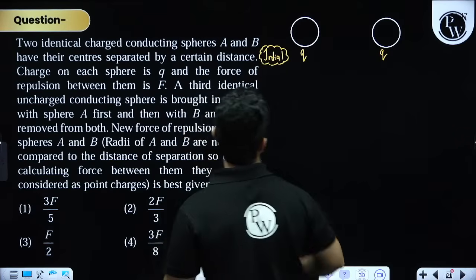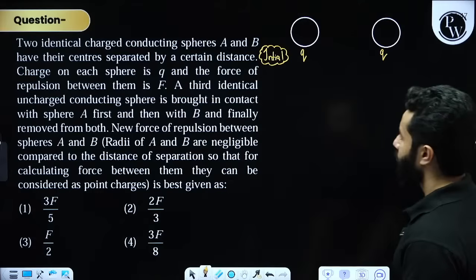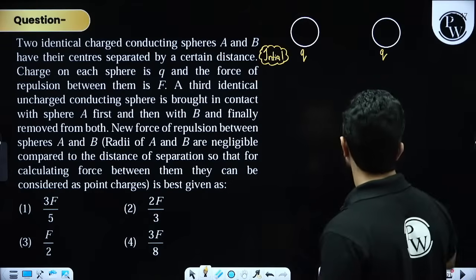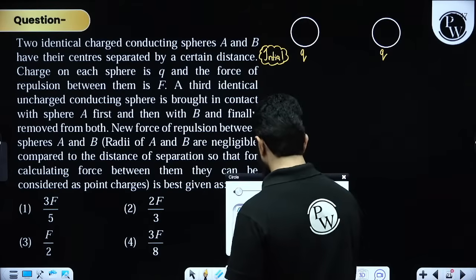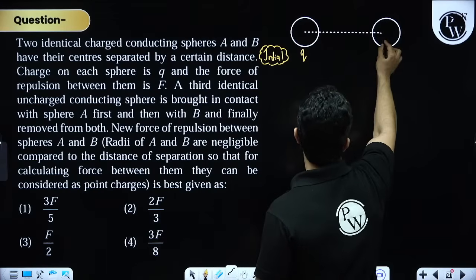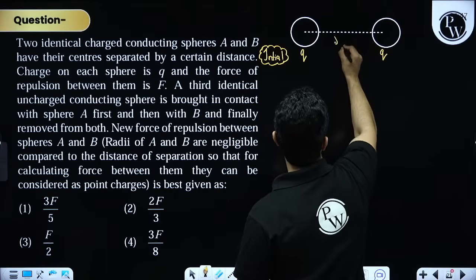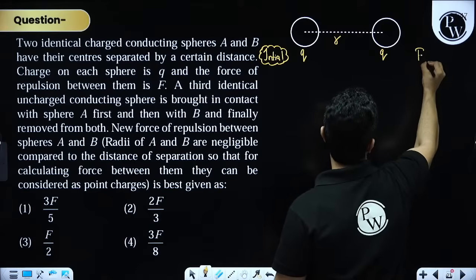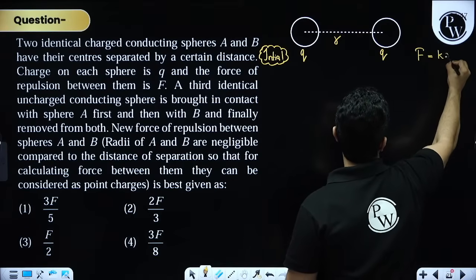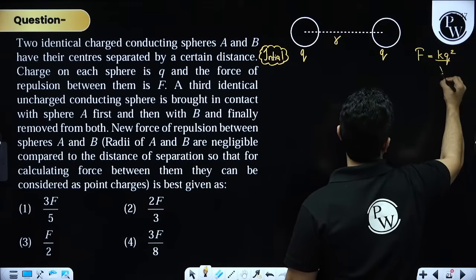The force of repulsion between them is F. Clear. So let's suppose the distance between them is R, and the initial force can be written as KQ square by R square.